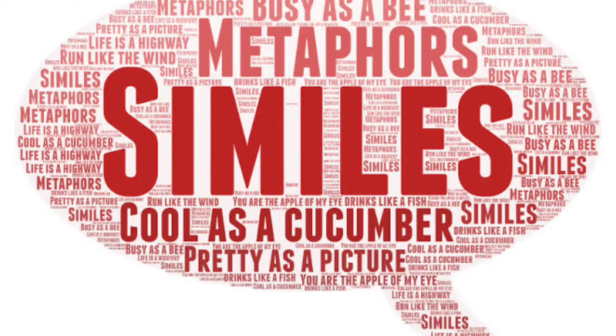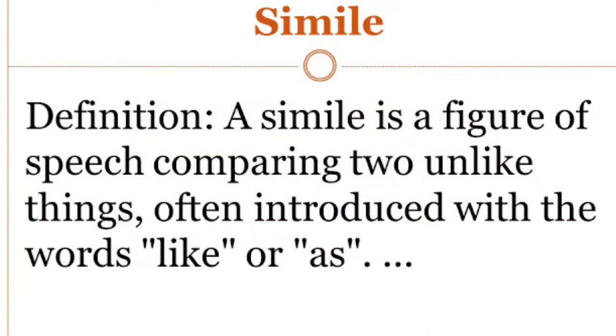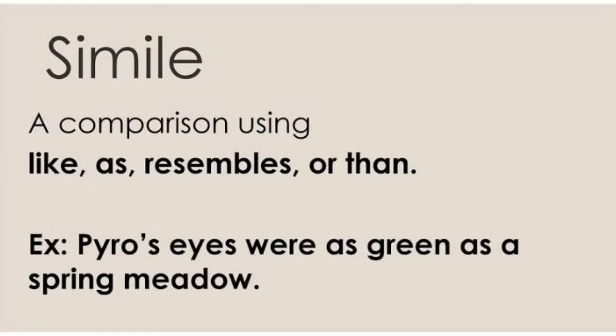Simile is a very simple figure of speech where this is nothing but the comparison between two like things. And to compare those two like things, we use three or more different words. Especially we use like, as, so, as like as, this kind of words to compare two like things.